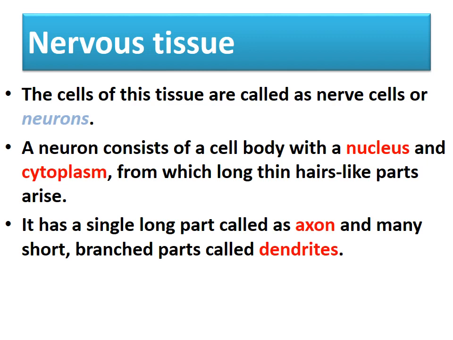Now what is the structure of a neuron? Let us study. A neuron consists of a cell body with a nucleus and cytoplasm, from which long thin hair-like parts arise. Along with this cell body, it has a long single part that is called the axon. The axon is the single long part, and they have many short branches. What are those short branches called? They are called dendrites. So this is the structure of a neuron.